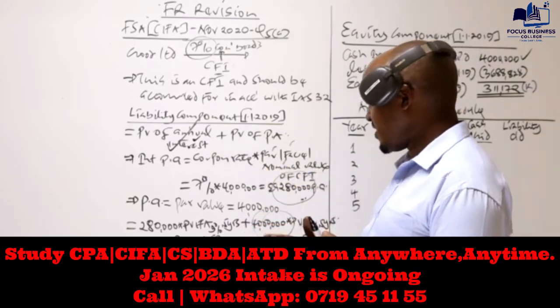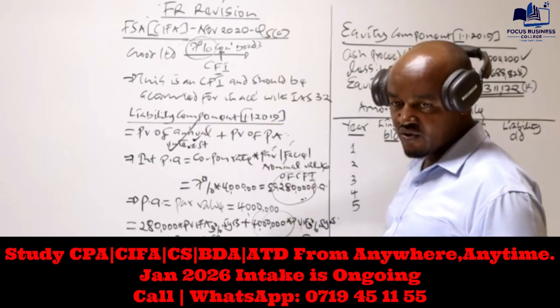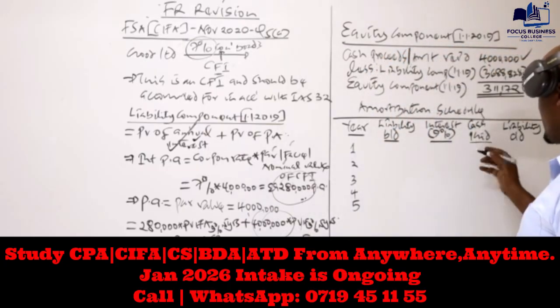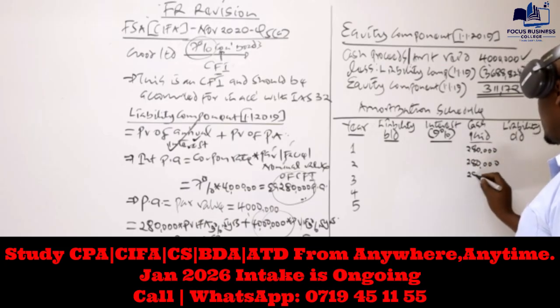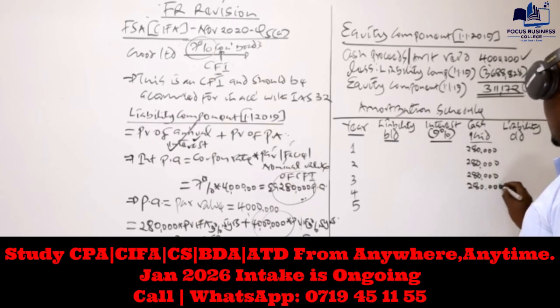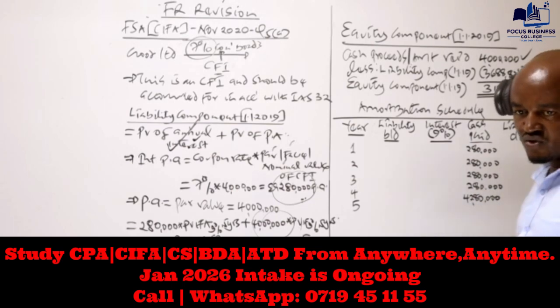And then at the end of year 5, the company will also pay 4 million. So the cash to be paid in year 1 is 280,000, year 2 280,000, year 3 280,000, year 4 280,000. And in year 5, the company will pay 4 million plus 280,000.